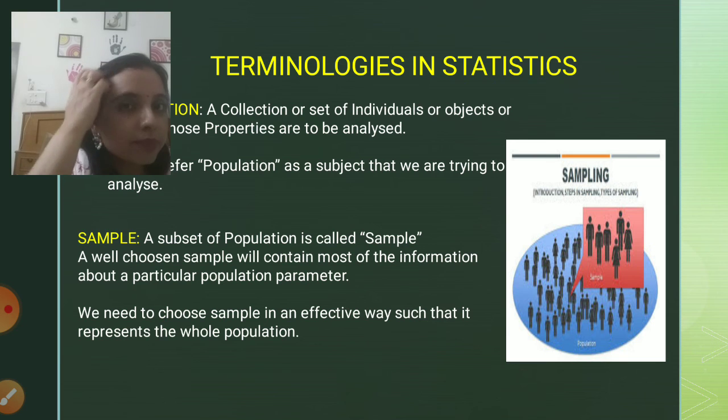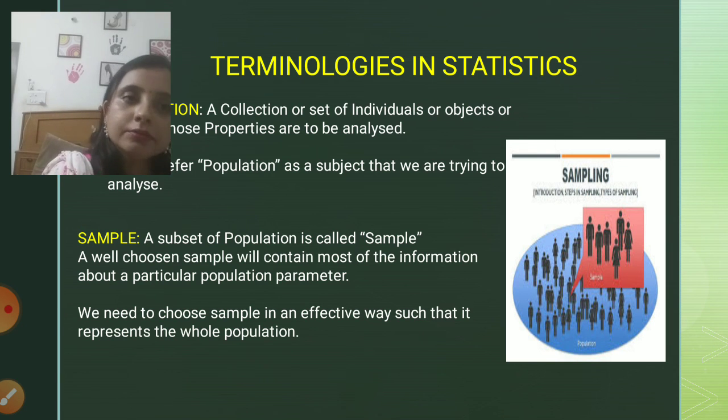For example, if I did my survey on 10 million people, and I concluded that those 10 million people prefer junk food as their food habit, then I will conclude that teenagers in US prefer junk food as their choice. So ultimately my survey will be on the sample, but that sample which I chose should be in such a manner that it should represent the population.